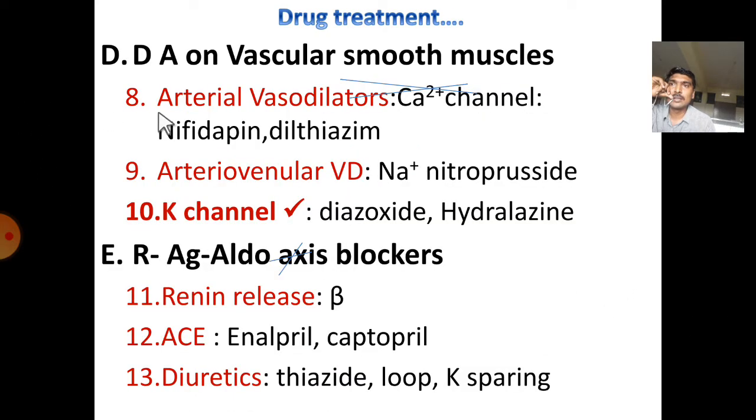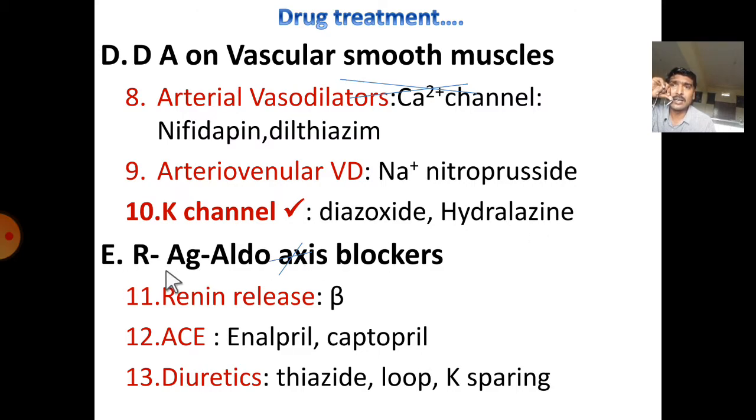Next is drugs acting on vascular smooth muscles. They are classified based on their affinity towards arteries and veins. Arteriolar vasodilators are calcium channel blockers like nifedipine and diltiazem. Arteriovenular vasodilators are sodium nitroprusside. It will dilate both arteries and veins. Hydralazine dilates only arteries. And potassium channel activators are diazoxide and minoxidil.